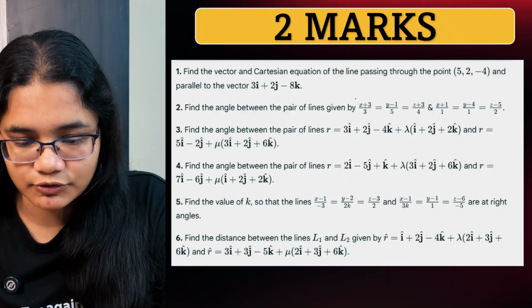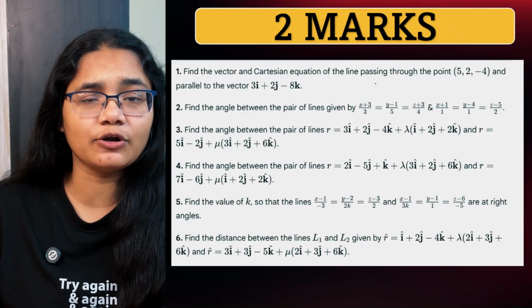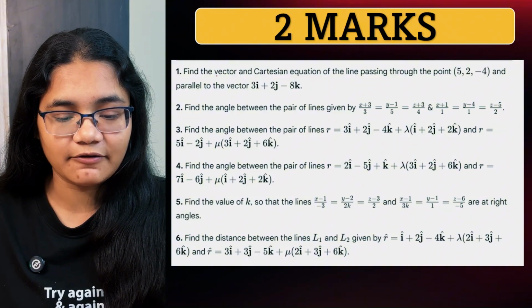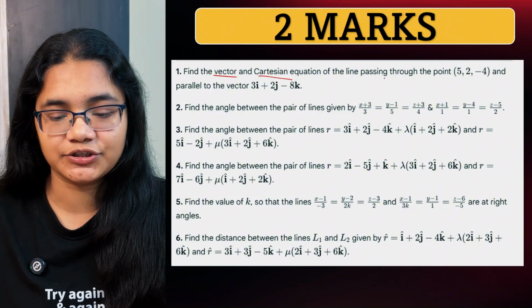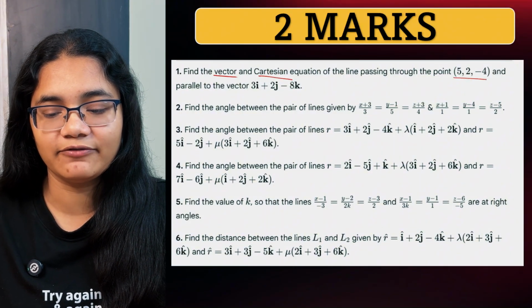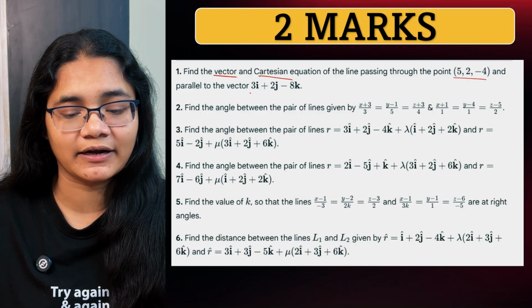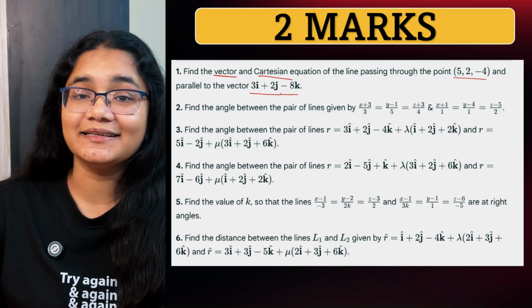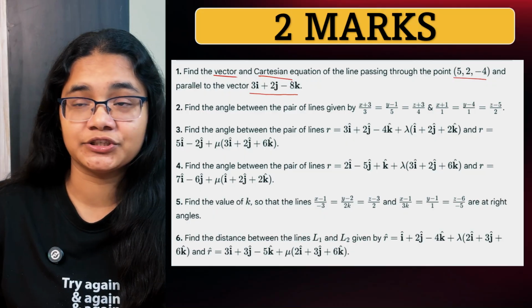Now let's move towards the most important questions. First, we'll talk about the 2-marker question. Find the vector and the Cartesian equation of the line passing through the point 5, 2, minus 4 and parallel to the vector 3i plus 2j minus 8k. This is a model question paper question as well.